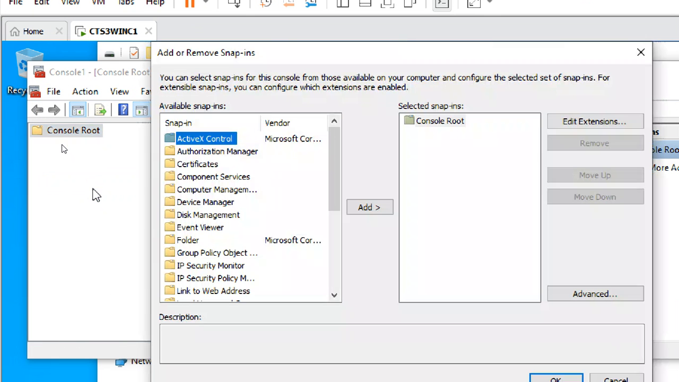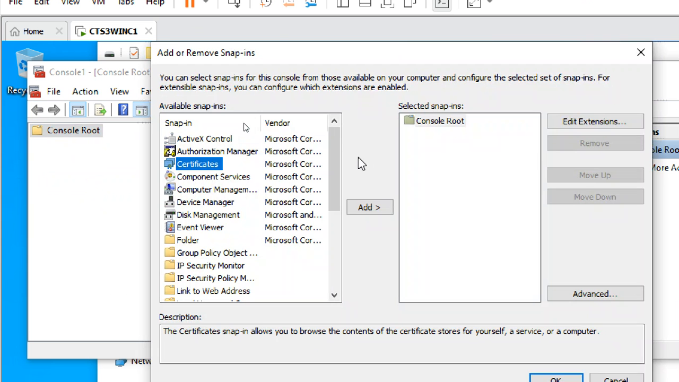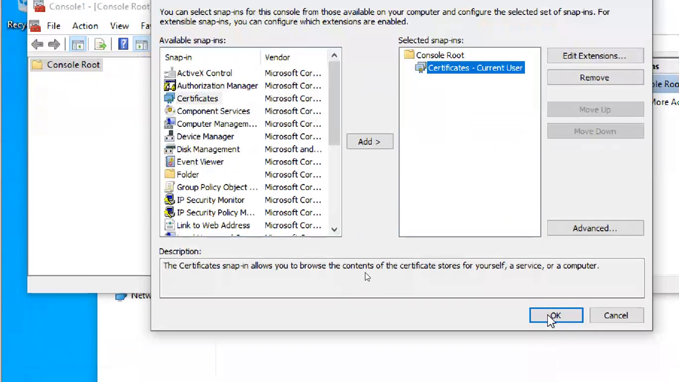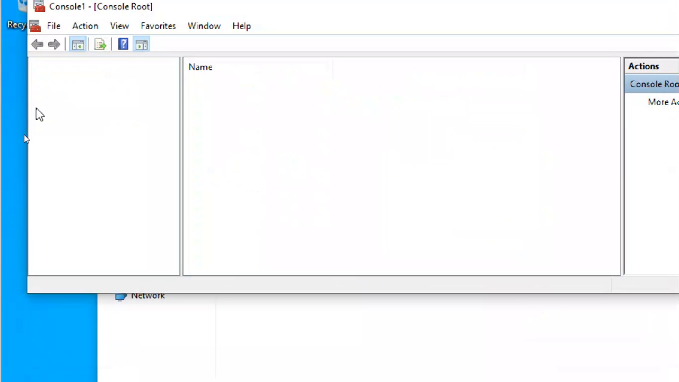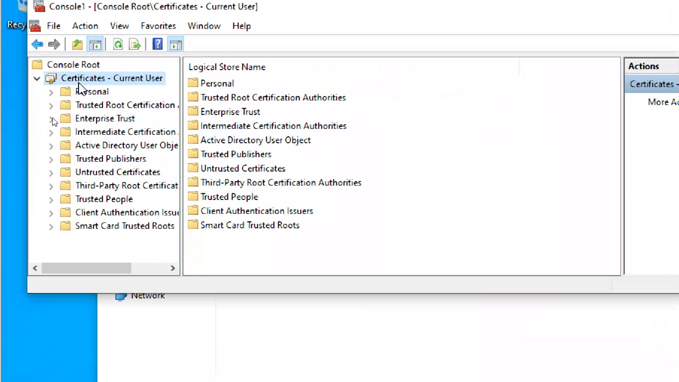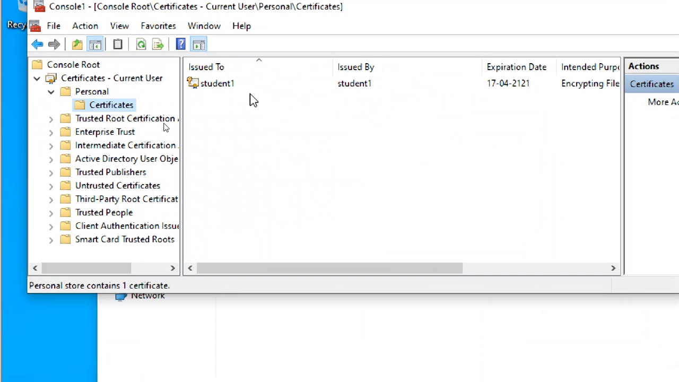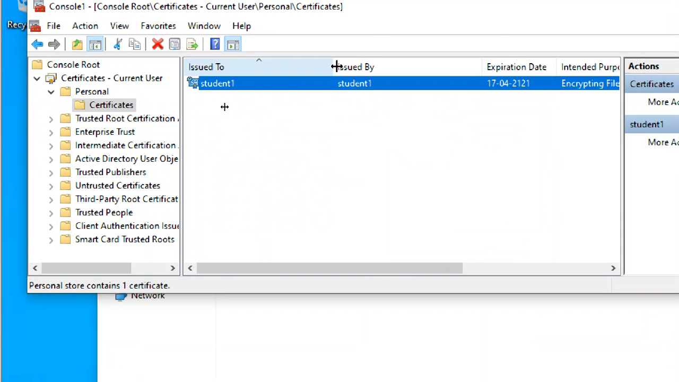Add a remove snap-in. Now it is good. Click on certificates, click add, then it will show like this. MMC. So expand these certificates, expand personal certificates. You can see the student 1 certificate, the same certificate you are looking at, because you imported it here.